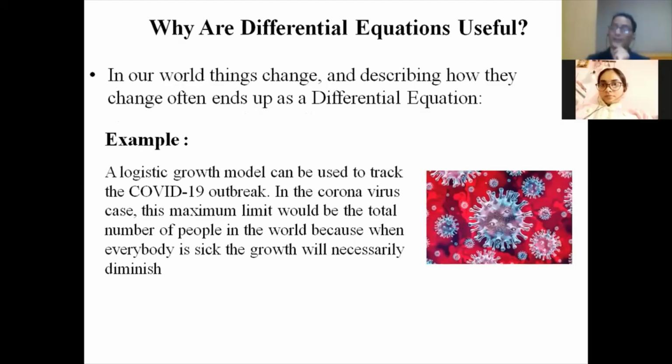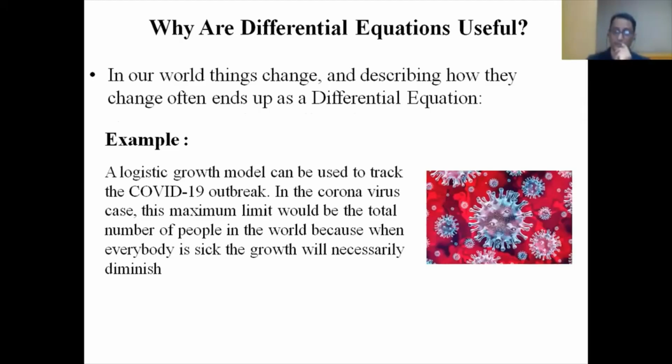Now there is a pandemic situation. Day by day we are getting COVID cases. How many coronavirus cases are affected in a day can also be found with the help of a mathematical model. So that model is given by what? The logistic growth model. In the logistic growth model, there is a differential equation used, and with the help of that we can find out how many people are infected in a day.